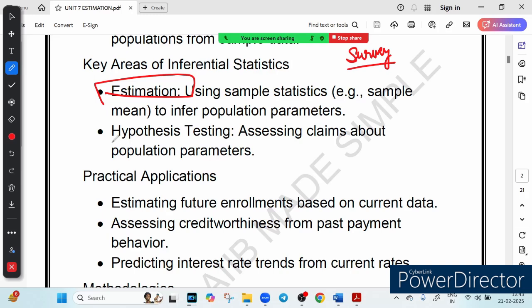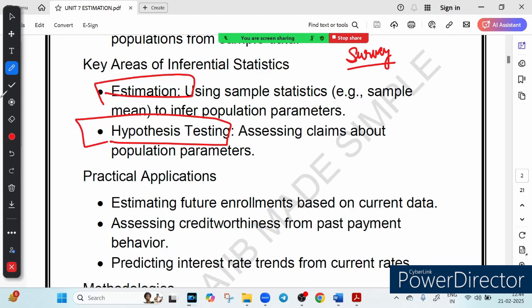And the second thing is called hypothesis testing, which helps bankers and analysts check if a claim is true or not, such as will reducing the interest rate actually increase home loans. These tools help financial professionals make better data driven decisions instead of relying on intuition alone. So these are the two key concepts in inferential statistics. First is estimation, using sample data to predict things. Second is hypothesis testing, which helps bankers and analysts check if a claim is true or not, like will reducing the interest rate actually increase home loans.